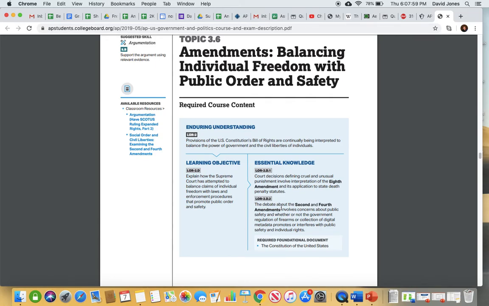So in this first part here, it says the court has had to deal with decisions defining cruel and unusual punishment and involve interpretation of the Eighth Amendment. So what is cruel and unusual punishment? Well, the answer is it depends. It depends on the state that you happen to live in. So there's a case that we didn't really focus on this year. It was the case out of Georgia, Gregg v.